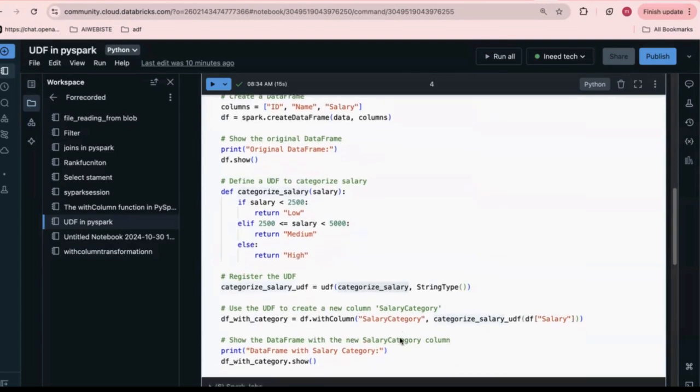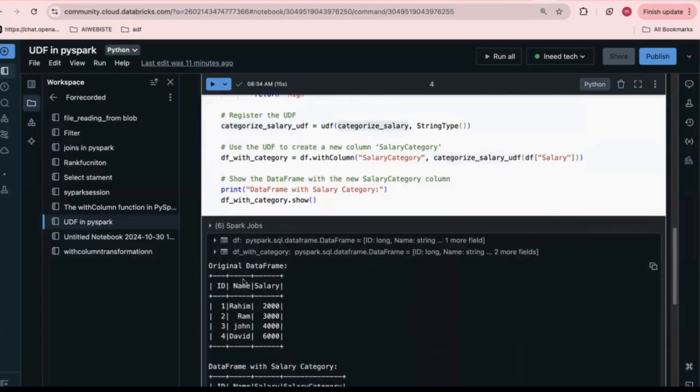Now use the UDF to create a new column. Suppose I want to create a new column, salary category. For this I use df.withColumn. I already created a video for withColumn, so you can refer to that video to understand more. df.withColumn, salary category. Now I'm applying the function to the particular column: categorize_salary_udf on df salary. This is the existing column, and I'm creating a new column with the help of withColumn, calling it salary category, applying the function to the particular column.